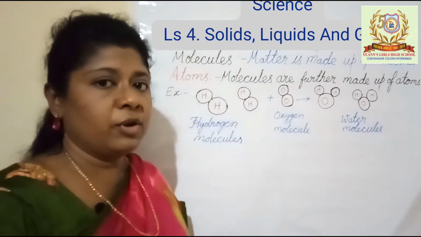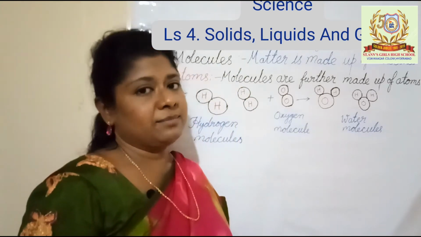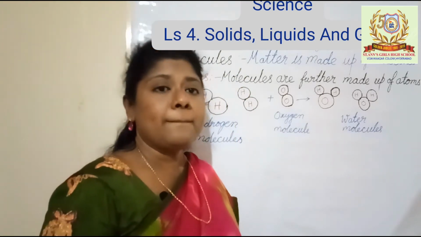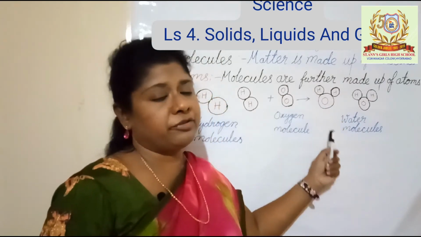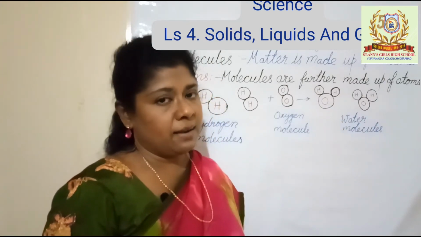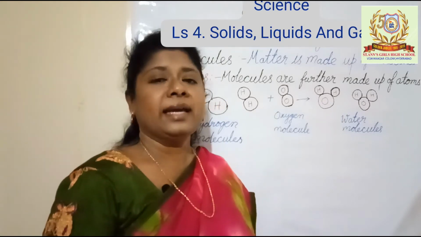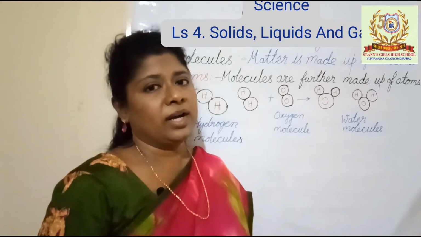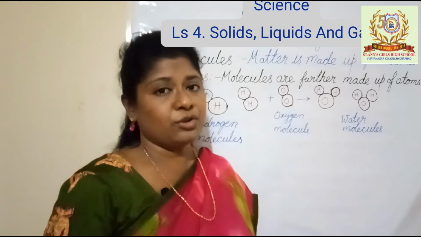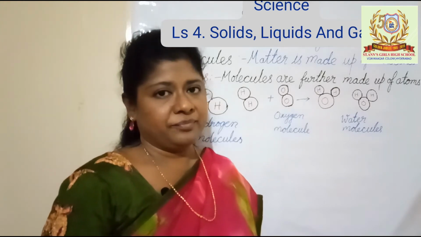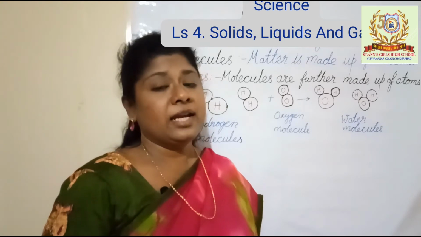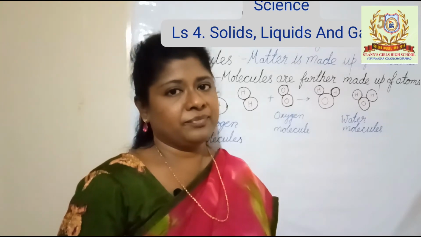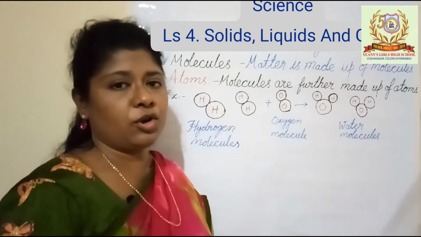Elements are formed when identical atoms combine. Compounds are formed when two different or more than two different types of atoms combine. In nature, there are nearly 117 different kinds of atoms existing. That means 117 different kinds of elements are existing. Atoms are the building blocks of matter.